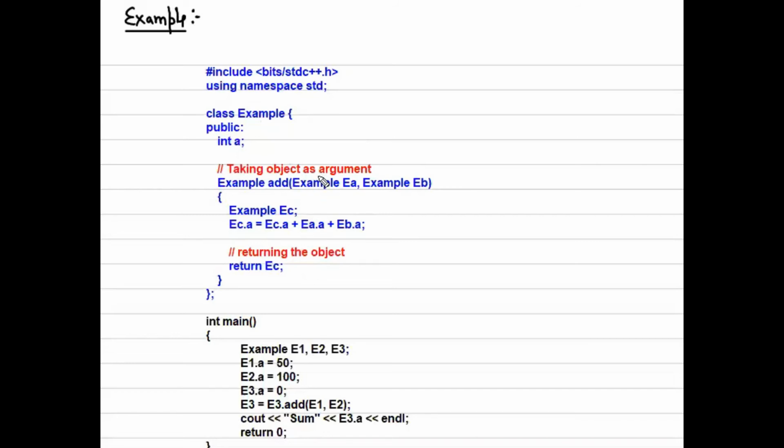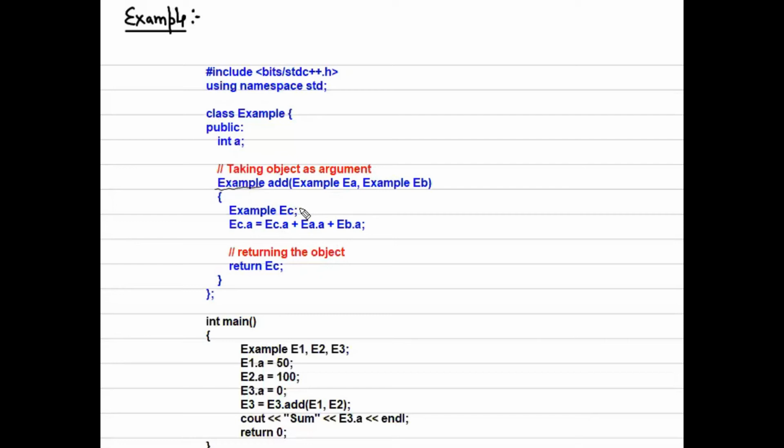So whenever we call this function, we have to pass two objects of example type, with different values maybe. You can even pass the same object as well, because the concern here is that the object is of example type. Even after adding, whatever logic you apply, it should return an example type object.